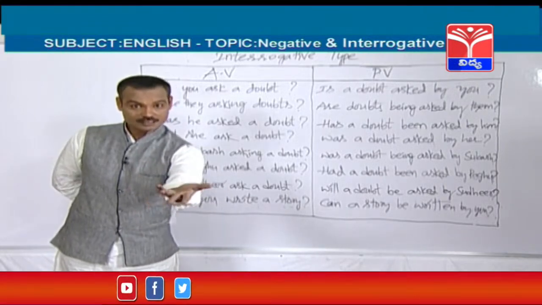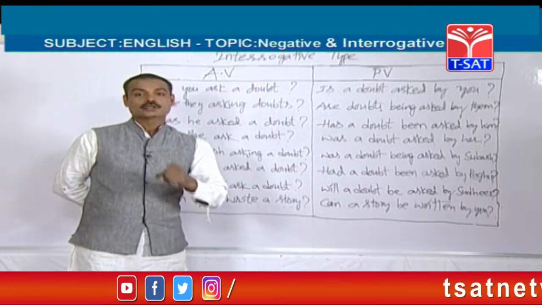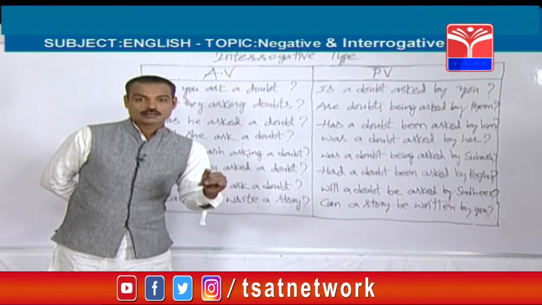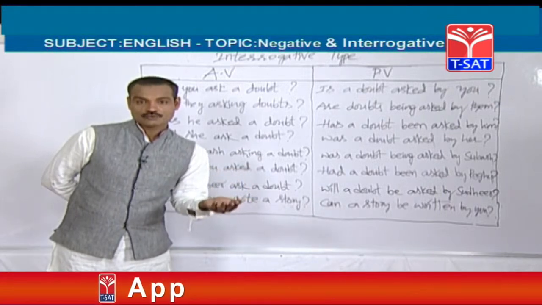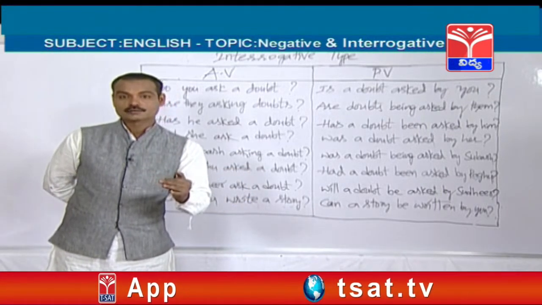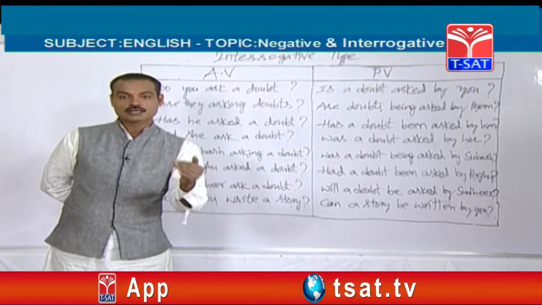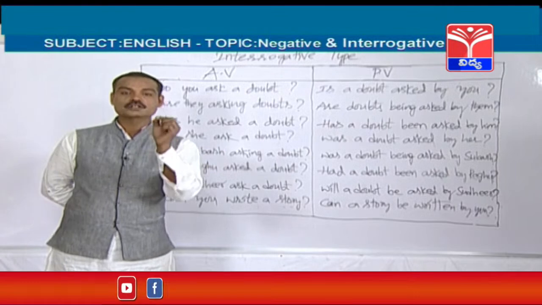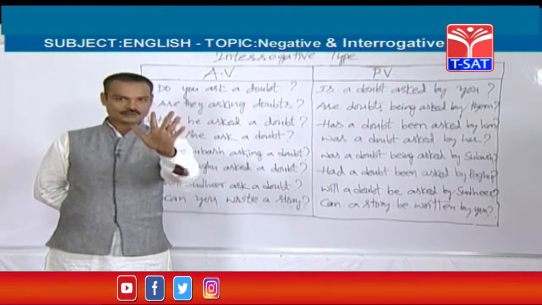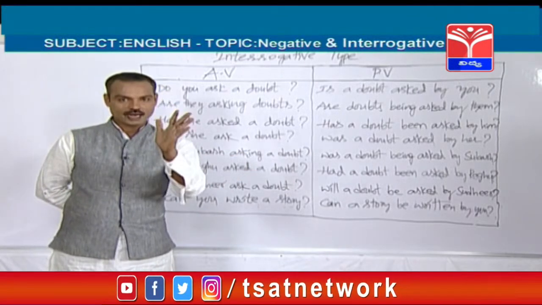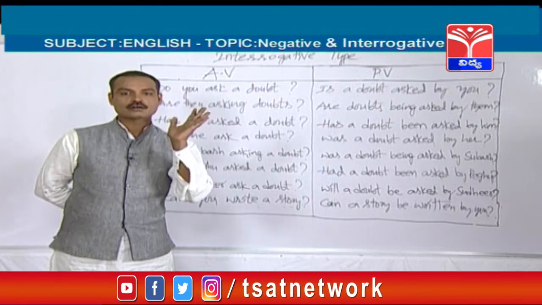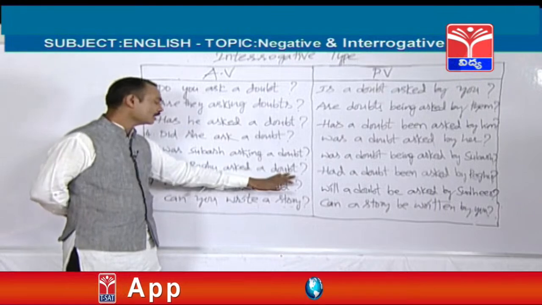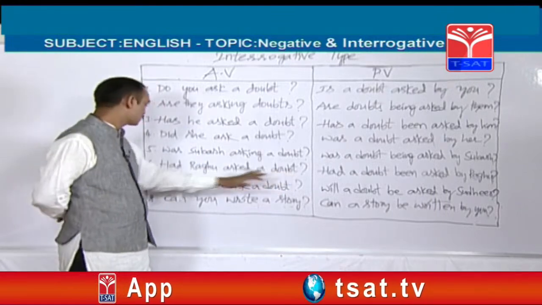That is the answer. For example, if two options are there which have been started with had, there is no chance at all, because in past perfect tense for plural object or singular object, had only should be used. So if the active voice starts with had, the passive voice should also be started with had. Please remember that. There won't be any changes for singulars and plurals.